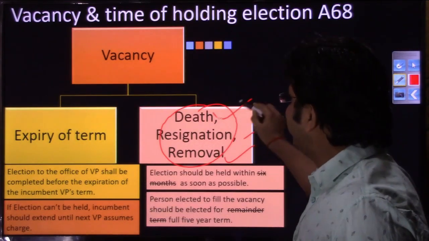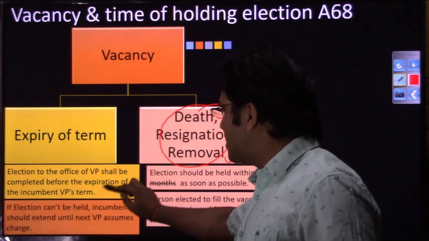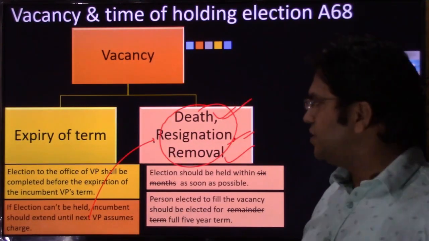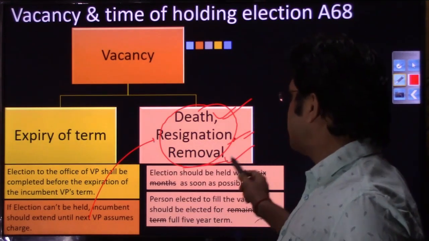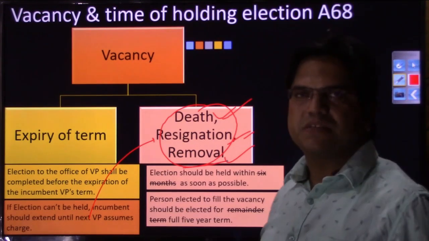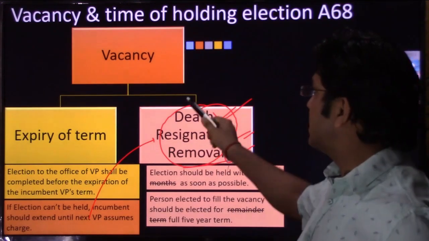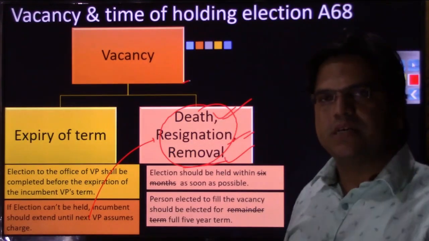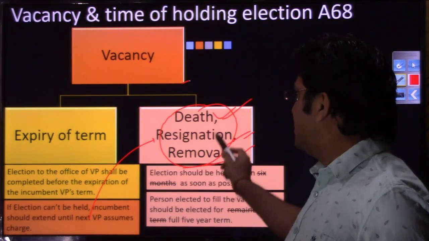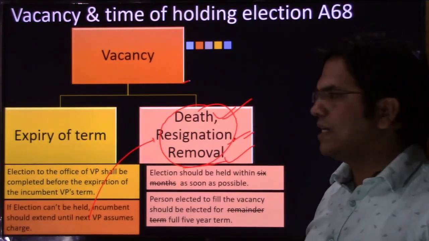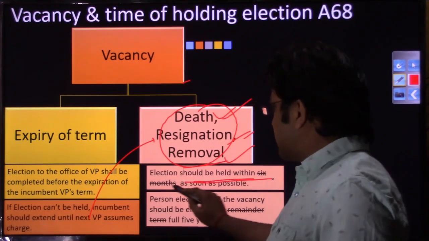They cannot predict the death of any person, right? In case of resignation, you cannot ask the vice president to continue in office until we have the election. Or if a vice president has been removed, you cannot say we need 1 month for the election, so please continue for another 1 month, even if we have removed you from the office. So all these incidents will be sudden, and in that case the Election Commission should hold the election within 6 months.